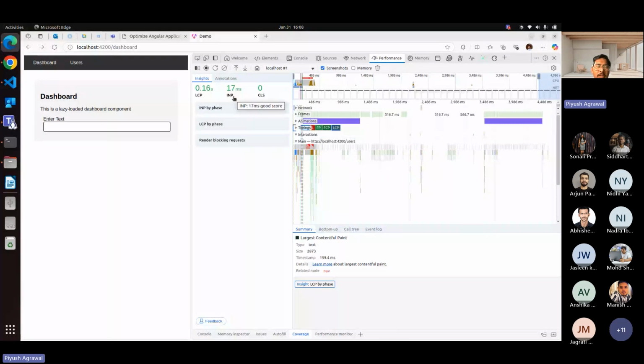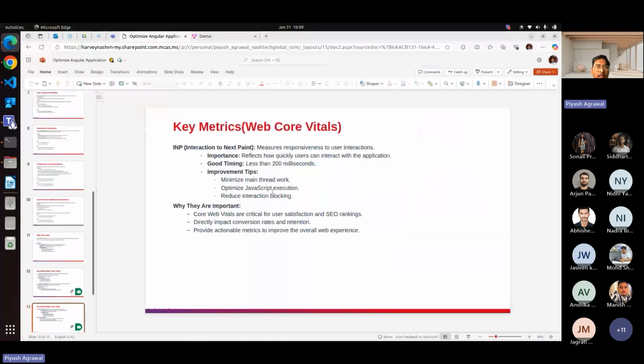INP is user interaction. If I'm clicking on these buttons, the content is changing, right? So is it blocked? If we are not blocking the clicking on the button, that comes under INP. If the INP is less than 200 milliseconds, the user is able to scroll our application, change the content, and navigate from one page to another within 200 milliseconds.